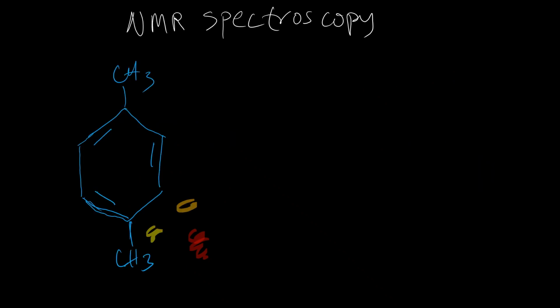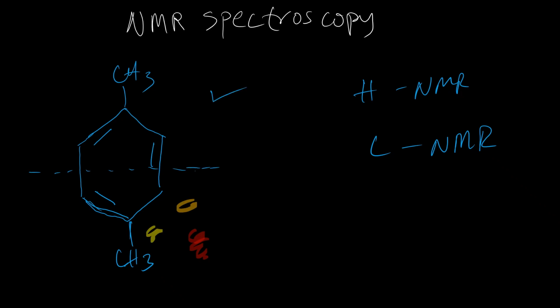Let's take a look at this structure here, paraxylene. We are going to look at both the proton NMR signal and the carbon NMR signal. Looking at this structure, it appears there is a line of symmetry. So this side is equivalent to this side. Now this CH3 here has a signal, let's call it signal A. Since this side is the same as this side, this also will be signal A.